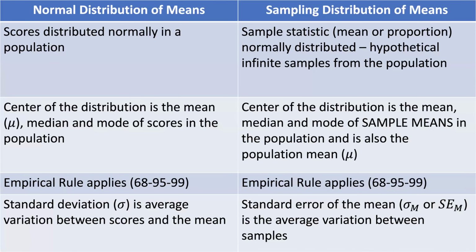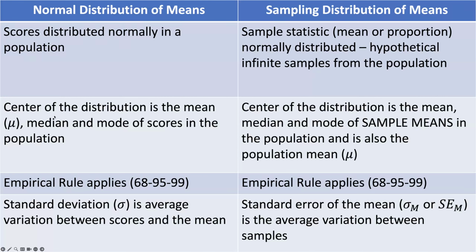In the top row, the main difference is that for a normal distribution we're talking about scores or observations, but for a sampling distribution, we're talking about a sample statistic. Again, I'm focusing on means, so we're no longer talking about individual scores, we're talking about a mean of a sample. And this sampling distribution would have the infinite number of means.